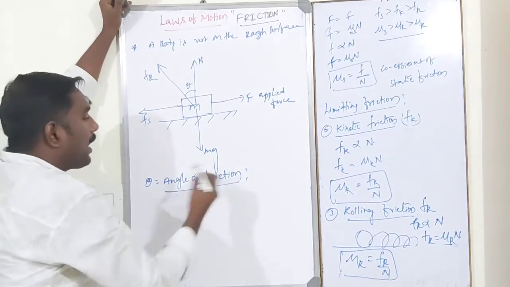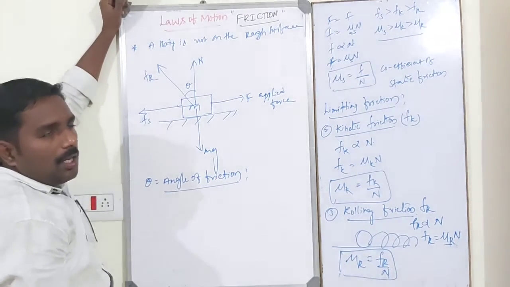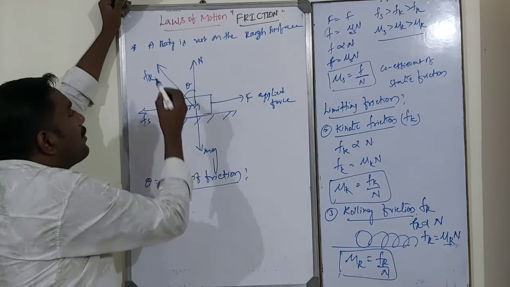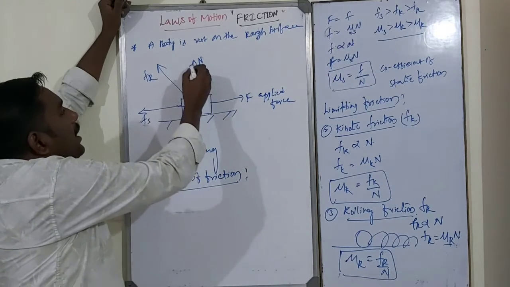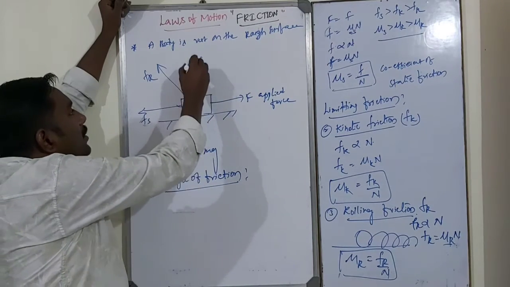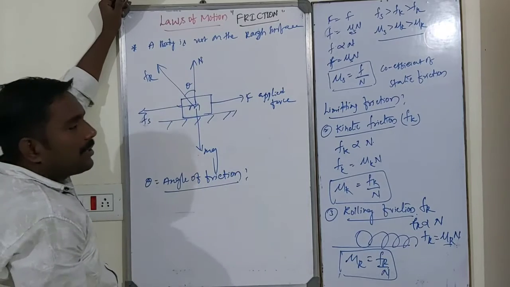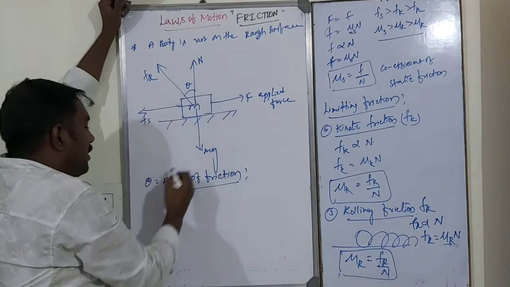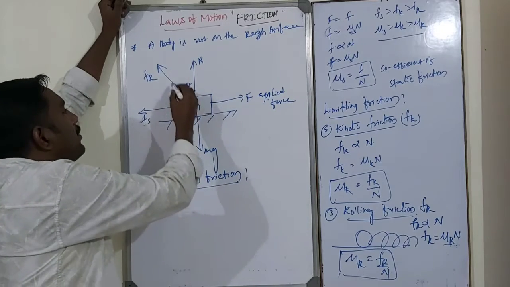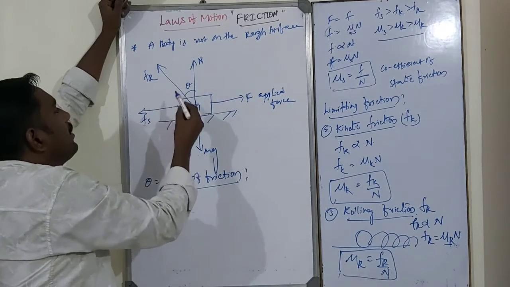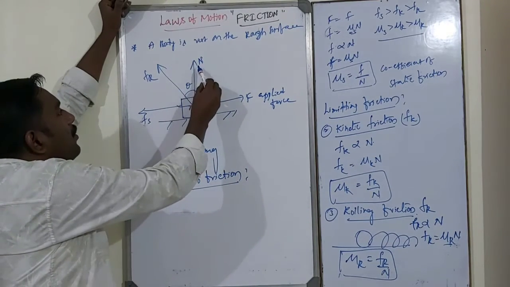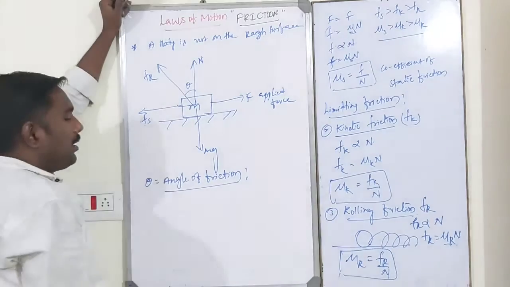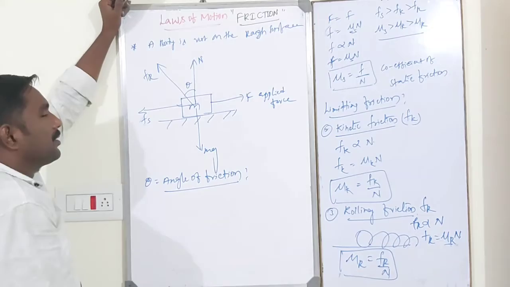That is called the angle of friction. Once again I will repeat. Dear students, theta is the angle made by the resultant force with the normal reaction.